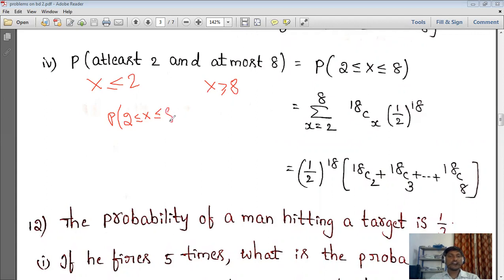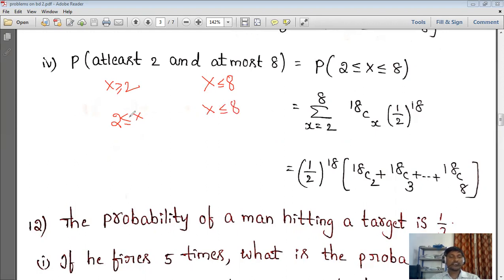So this is actually the joint probability we have. You just have to know that at least 2 is nothing but x greater than or equal to 2, and at most is nothing but x less than or equal to 8. So x greater than or equal to 2, x less than or equal to 8. This is how we write it, 2 less than or equal to x, and x less than or equal to 8.